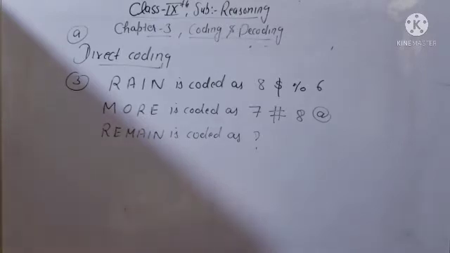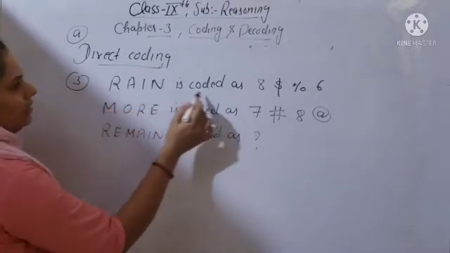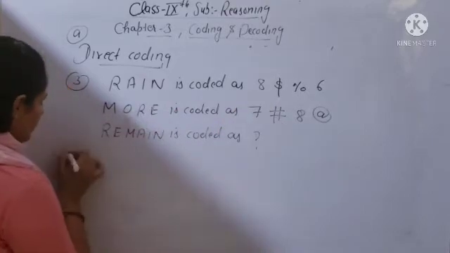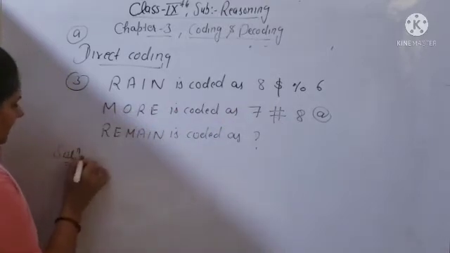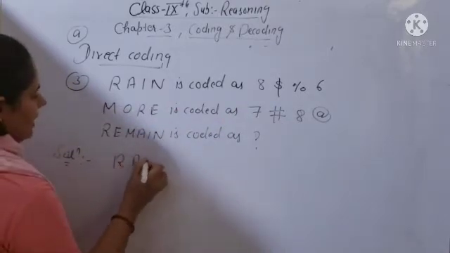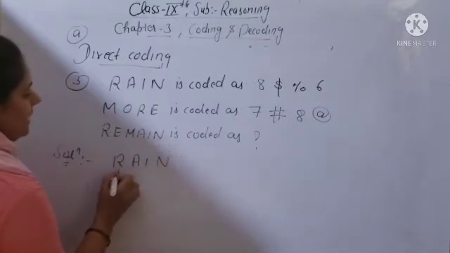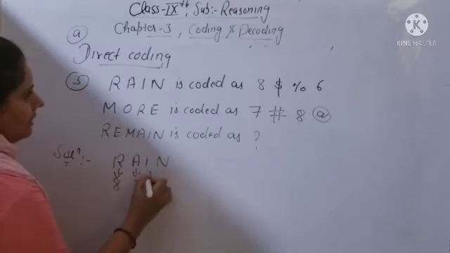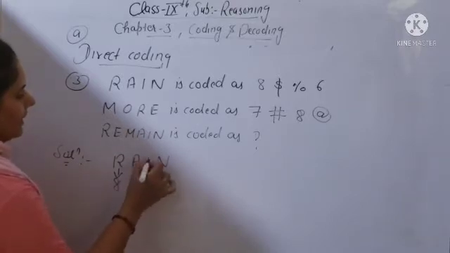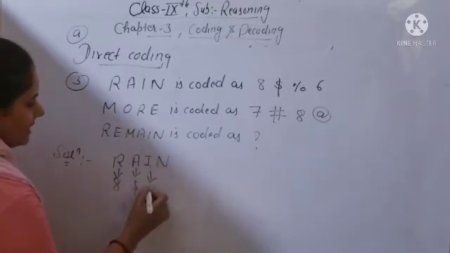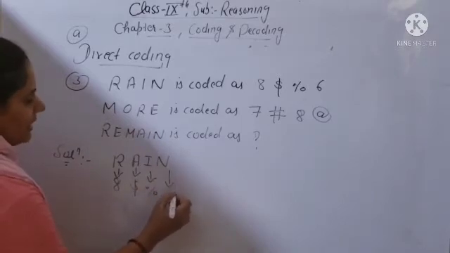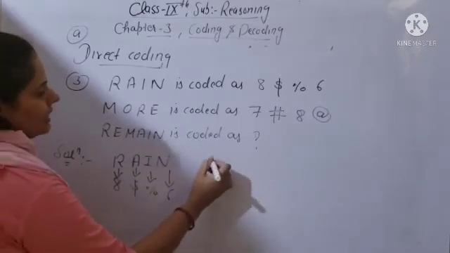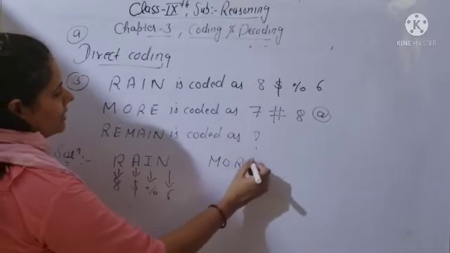So you can say at the place of R A I N you can write, R is coded as 8. So you can write like that as the solution: R A I N. R is coded as 8. A is coded as $. I is coded as % and N is coded as 6. Clear? So now you can see MORE, this is already given.